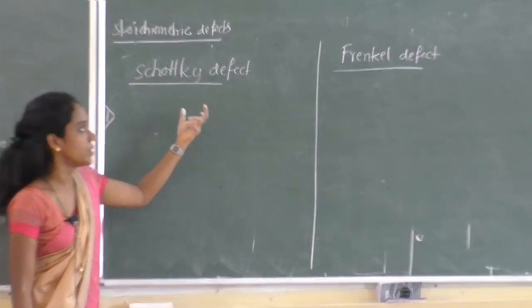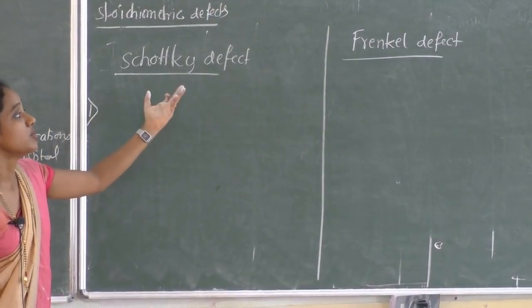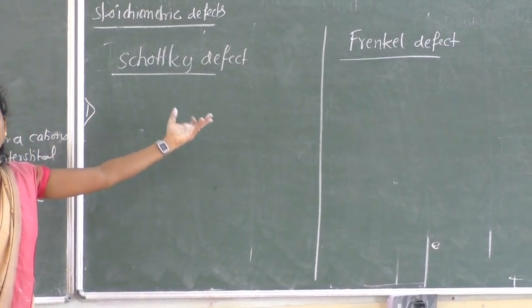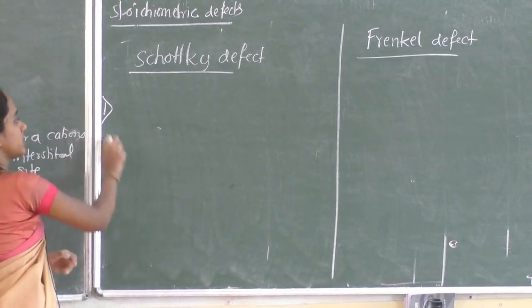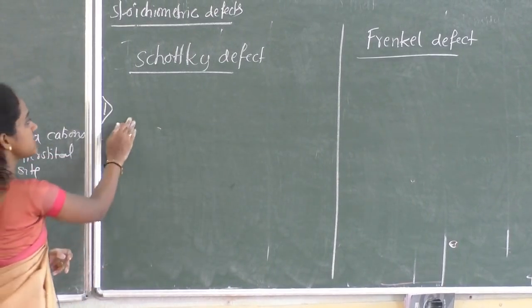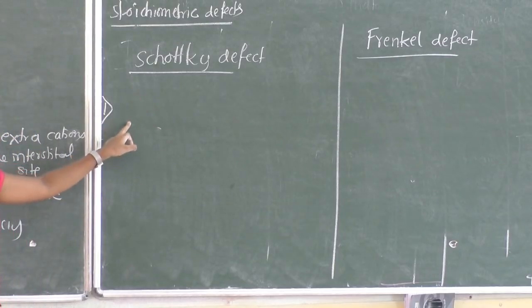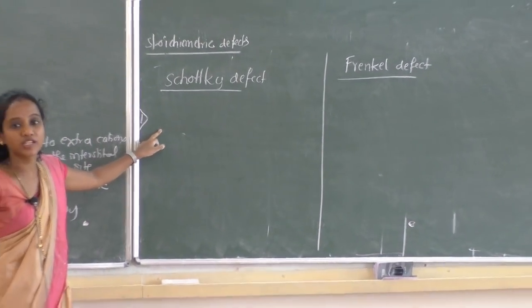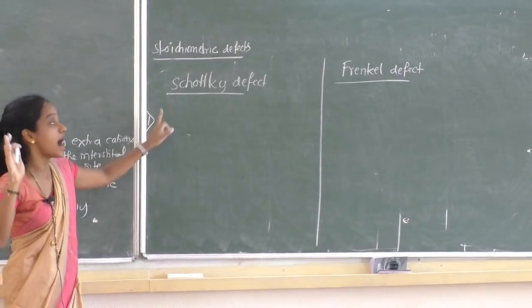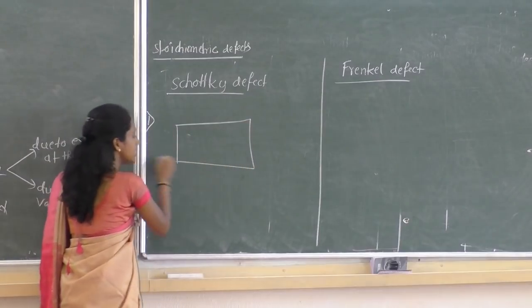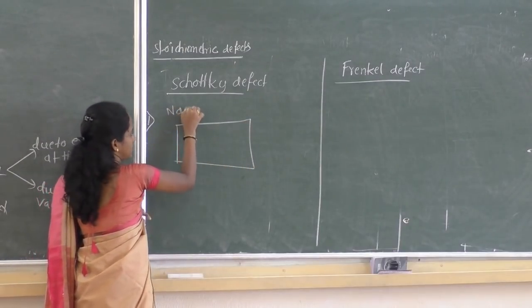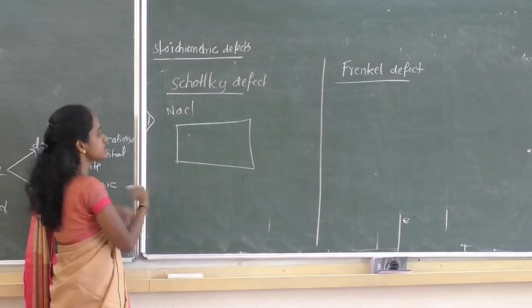A very important question you may get for the final exam: you may be asked to write the differences between Schottky defect and Frenkel defect. Important topic. So what do you mean by Schottky defect? See, Schottky and Frenkel defects always exist in ionic solids only. So I'll consider here an ionic solid, maybe sodium chloride. Take it as a sodium chloride crystal.